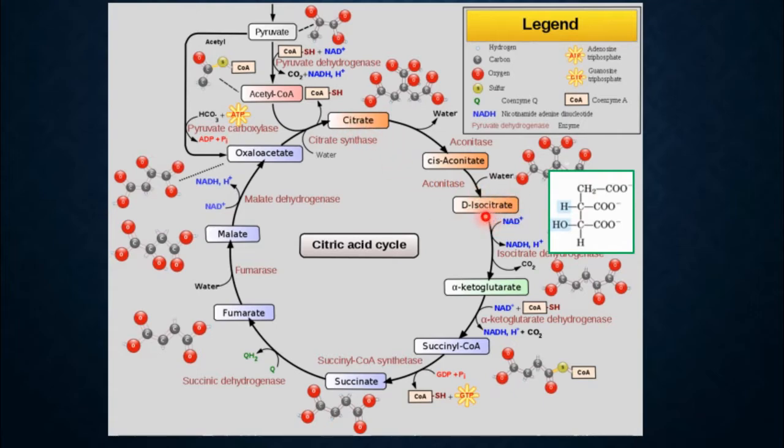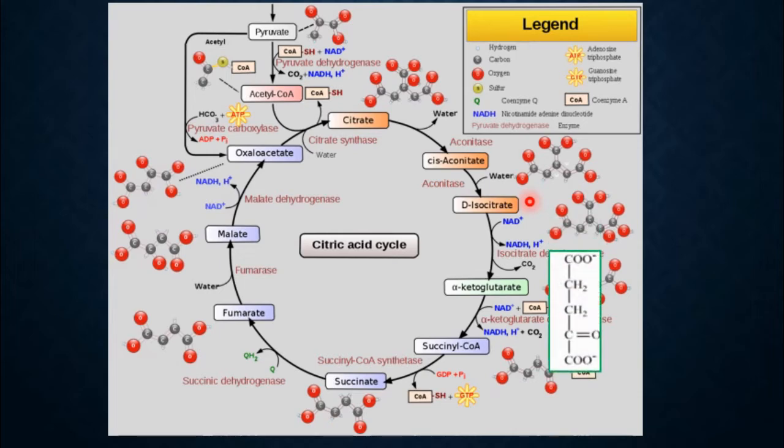You know that the structure of a molecule plays an important role in a chemical reaction. So this citrate gets converted into this isocitrate with the involvement of water, and again aconitase is the enzyme that catalyzes the reaction. It is also a 6-carbon compound, you can see that. So what happens to this isocitrate?